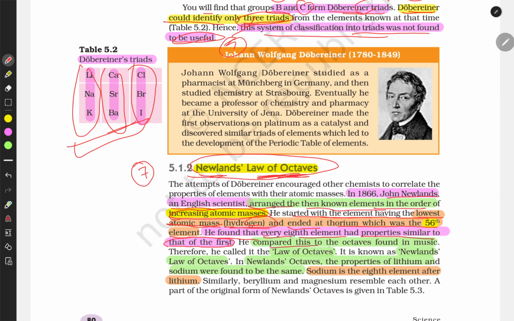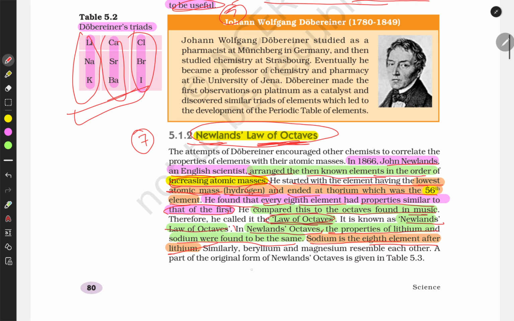He compared this with the octave found in music, and gave a law which is called the law of octaves, also known as Newlands' law of octaves. In Newlands' law of octaves, the properties of lithium and sodium were found to be the same, and sodium is the 8th element after lithium. So he arranged elements in a way that the 8th element has the same or similar property as the first element. Based on the musical note, he gave this classification as the law of octaves.